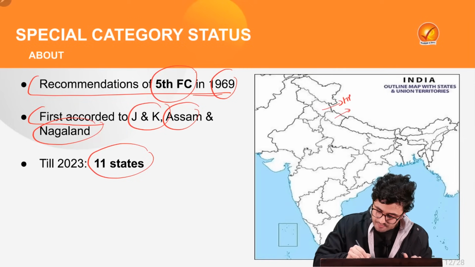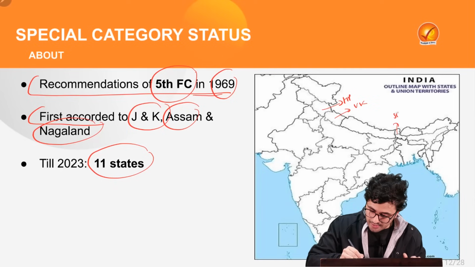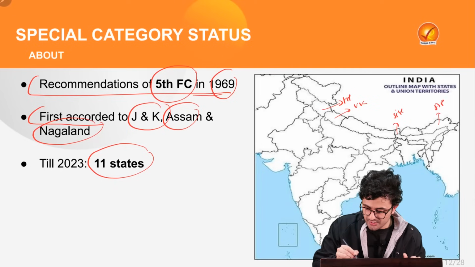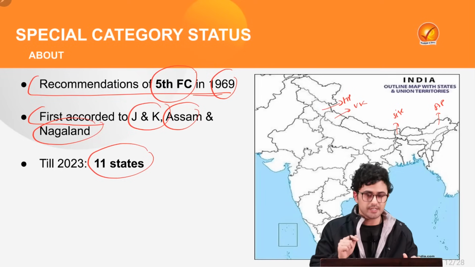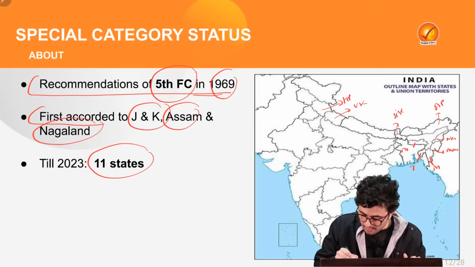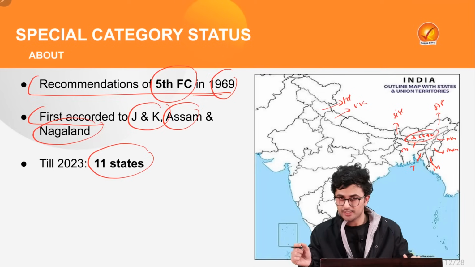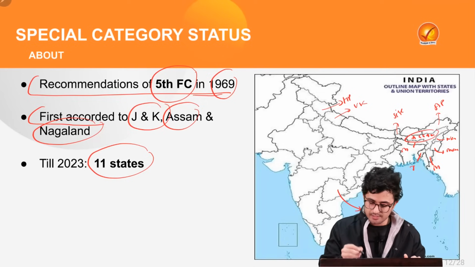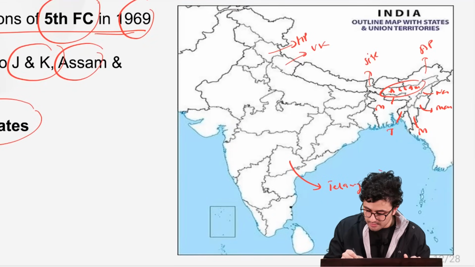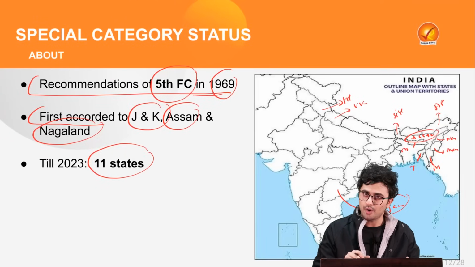Which are those states? Let's have a look at that. First is your Himachal Pradesh, then there is your Uttarakhand. Now just keep on noticing that these are hilly regions. We'll come to this later. Then there is Sikkim, then Arunachal Pradesh. Also there are certain border states as well, such as Meghalaya, Tripura, Mizoram, Manipur, Nagaland, also Assam, which has a huge tribal population. Also, a newly formed state in South India, Telangana, also has special category status, and the same is being asked by its neighbor Andhra Pradesh now.